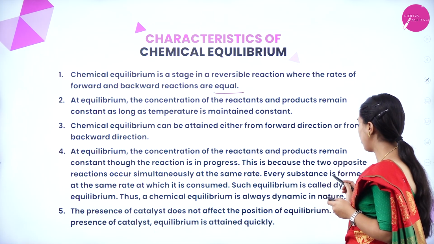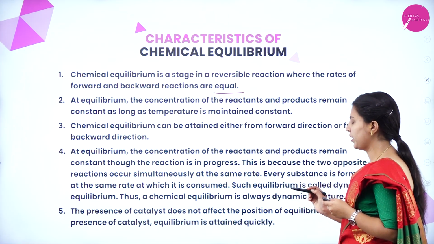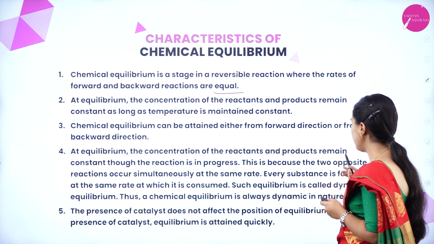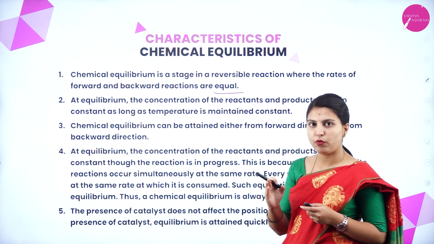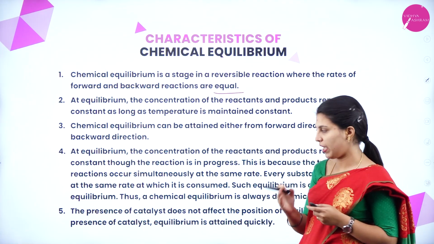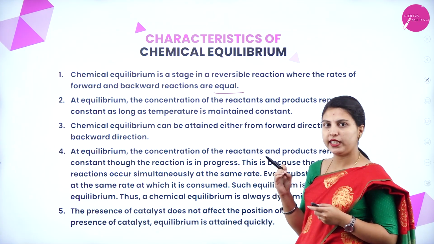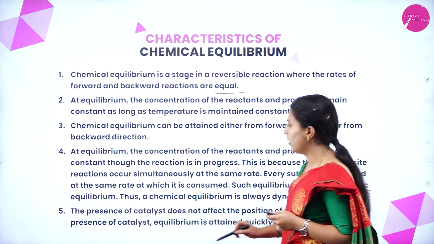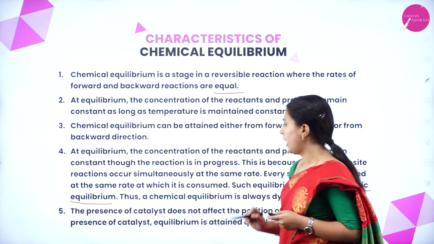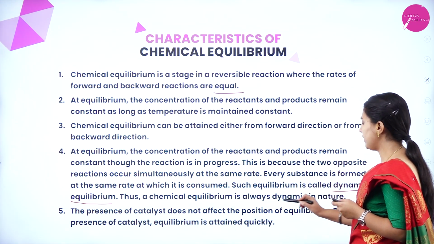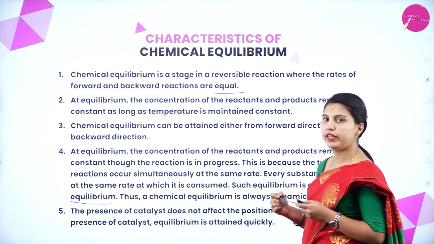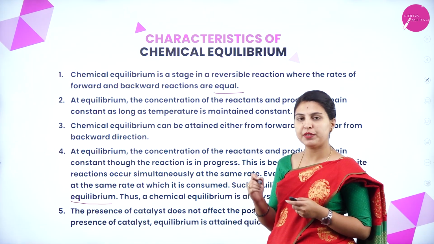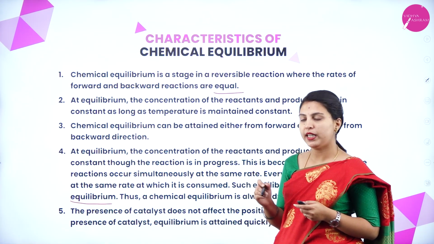Such equilibrium is called dynamic equilibrium. Every substance is formed at the same rate at which it is consumed; that stage we call dynamic equilibrium. Thus a chemical equilibrium is always dynamic in nature. Whatever has been formed, that much of reactants will be consumed.